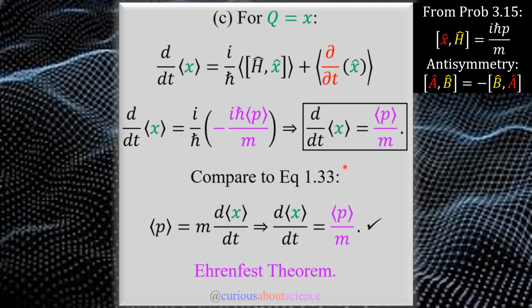Cool. If we go back to equation 1.3 from chapter 1, where we saw that momentum was equal to m d by dt of the expectation of x, Ehrenfest theorem in the case of momentum, we see that we recover the equation. Although not explicitly stated in the text itself, but rather a footnote in the homework, we saw that some authors like using the momentum and the expectation of momentum time derivative as the Ehrenfest theorem. So a little shaky on the actual generalization, but be aware they are still there. All right, moving on to our final part then.